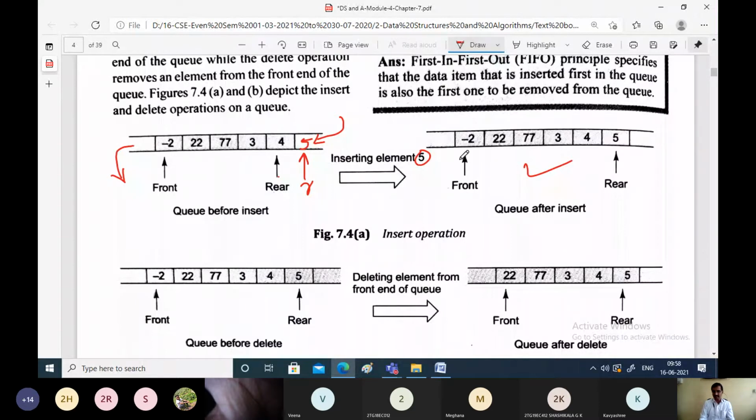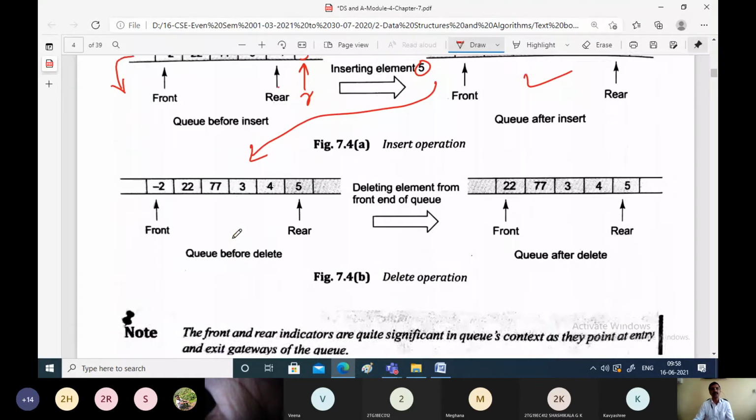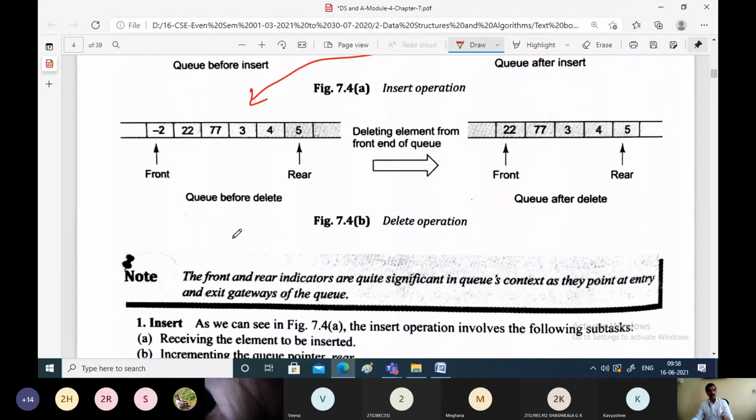Now, when this is the scenario, let us take the same scenario here and try to delete one element from the queue. That is what happens whenever you delete an element from the queue. We know that elements are always deleted from the front end of the queue. So wherever the front pointer is pointing, that element will be deleted first. For every operation on the queue, you can insert only one element at a time or delete only one element at a time.